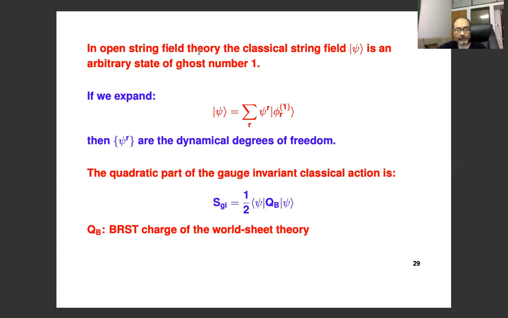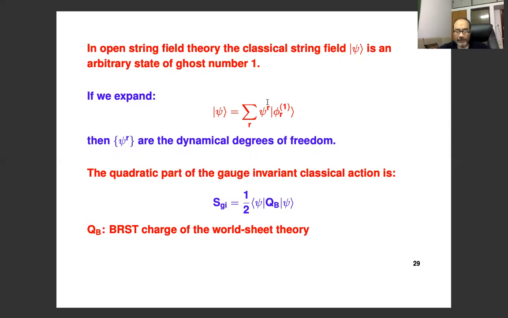So in open string field theory, the classical string field psi is an arbitrary state of ghost number 1. What this means specifically is that if we take an arbitrary string state of ghost number 1, we can expand it in this basis, because this is the basis of states of ghost number 1. Then psi r are the dynamical degrees of freedom of the theory.